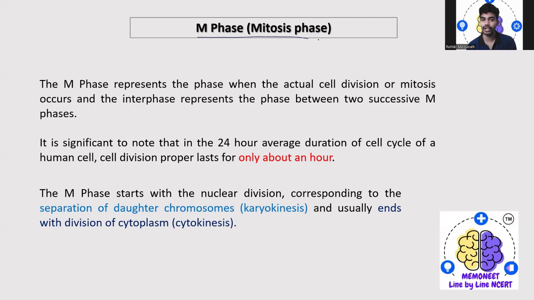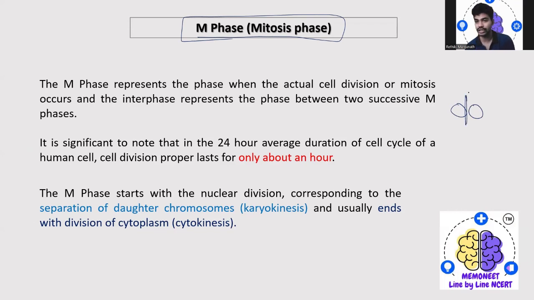The next very important phase is the M phase, which is actually called the mitosis phase. So the M phase represents the phase where actual cell division occurs, and the interphase represents the phase between two successive M phases. That is between two divisions of a cell.